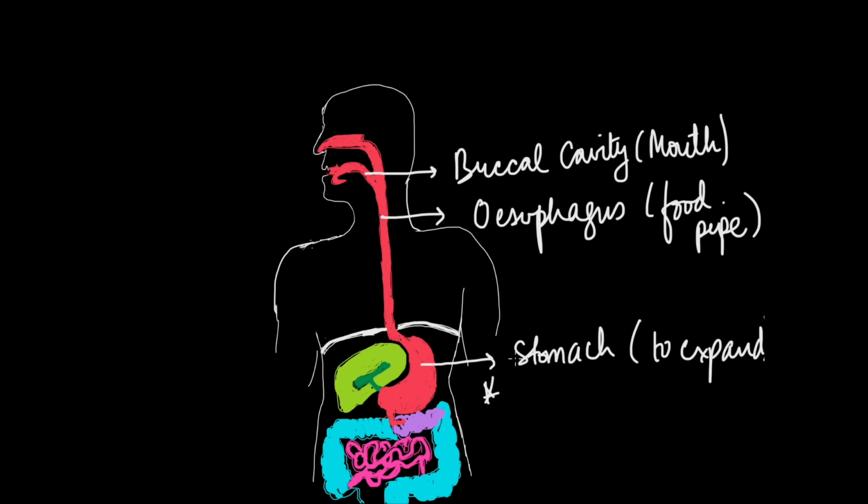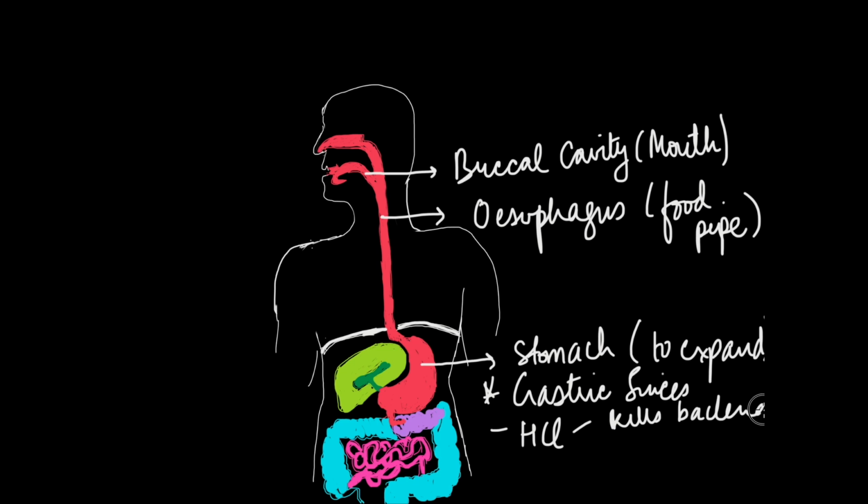Well, talking about the stomach, it has gastric juices, right? When our food goes inside the stomach, it starts the actual digestion. So, there are certain secretions that the stomach is able to produce inside it, and one of them is HCl, which we know and recognize as hydrochloric acid, and it's really acidic and corrosive, and it does two things. First, it kills bacteria that might enter with our food, so we can write kills bacteria or any other pathogen that might enter with our food.